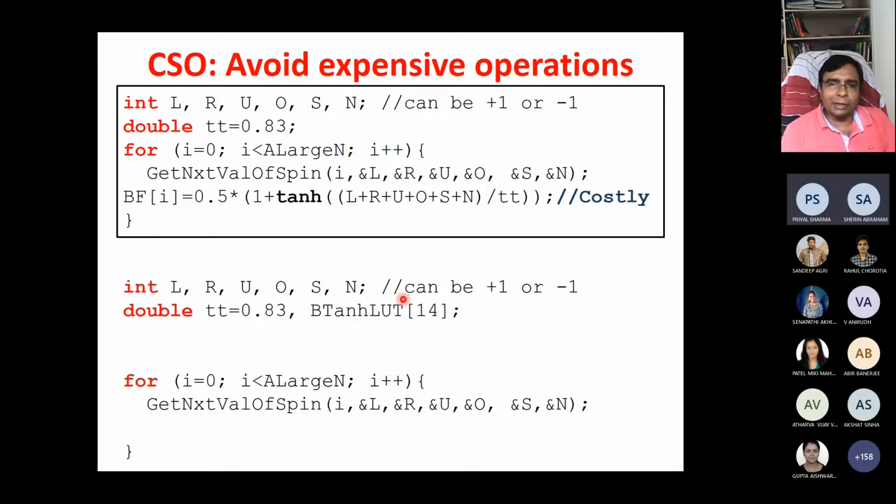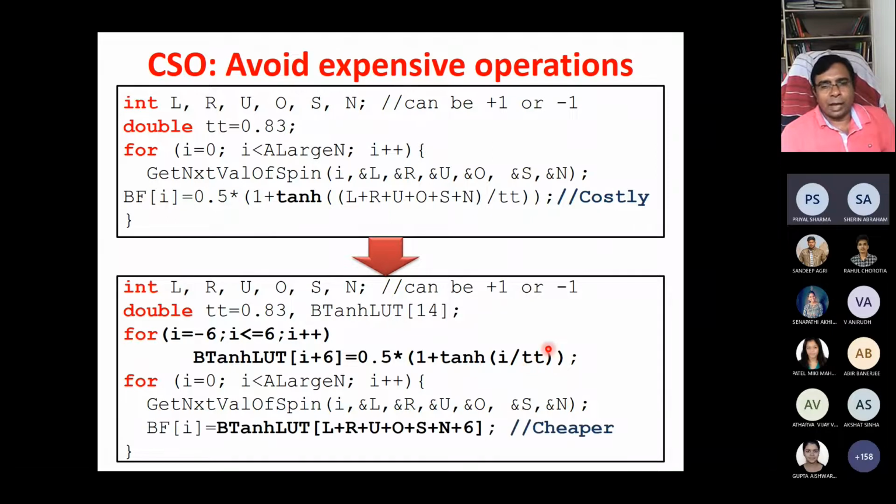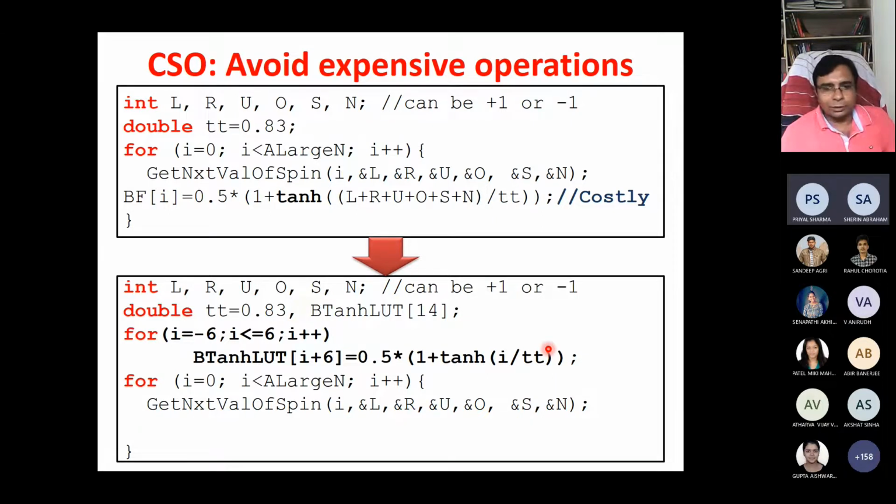So why not pre-calculate them and store them? You pre-calculate from -6 to +6 and use it. That will be 14 values, and we store the pre-calculated values.